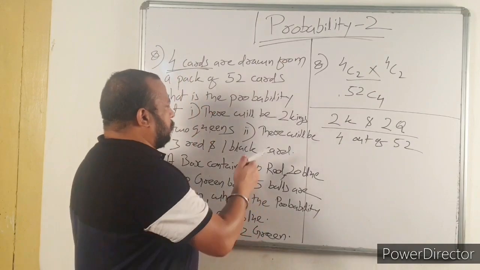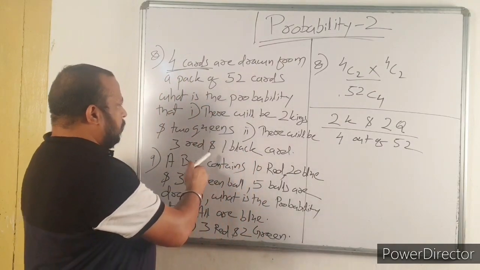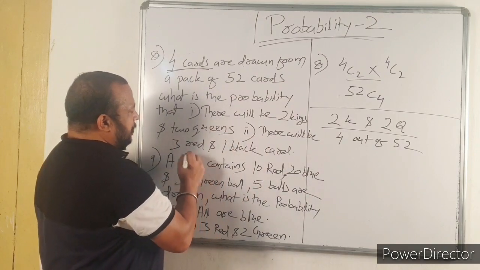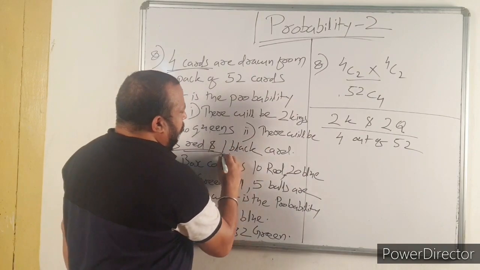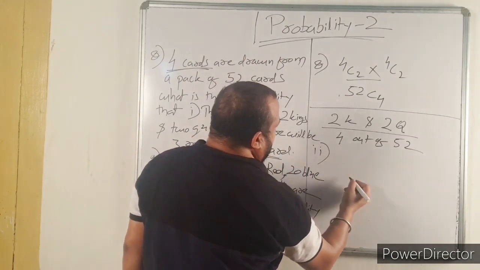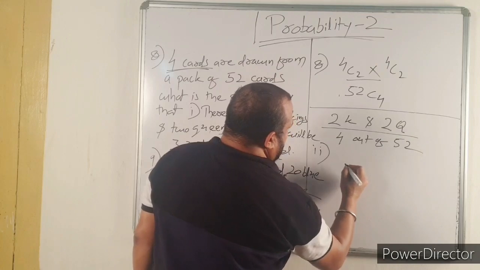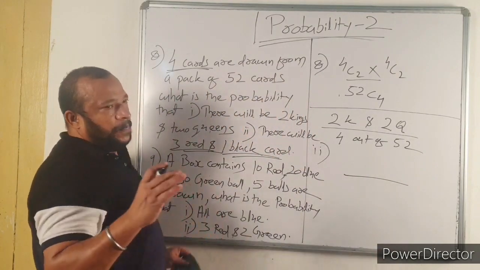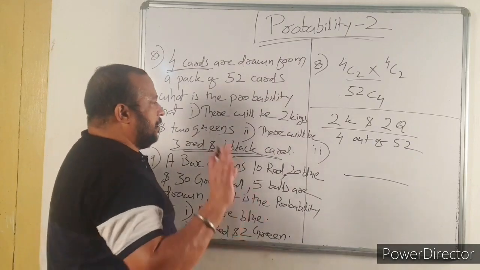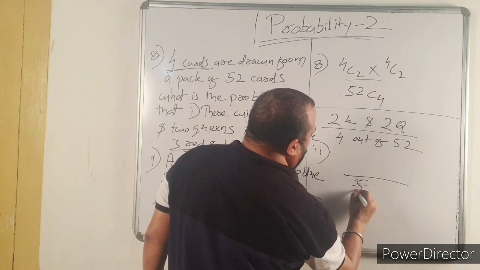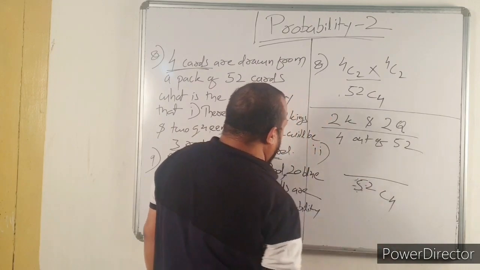Then next question, it is bit 2. There will be 3 red and 1 black. So number 2, as it is, the denominator will be the total number of events, again 52C4.